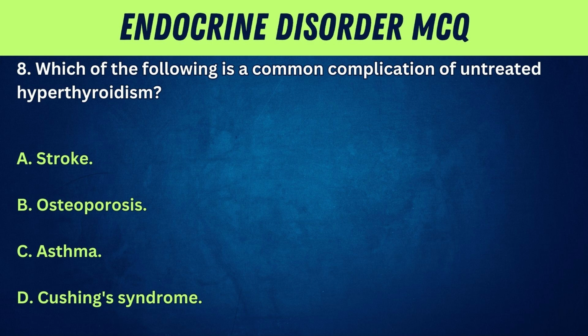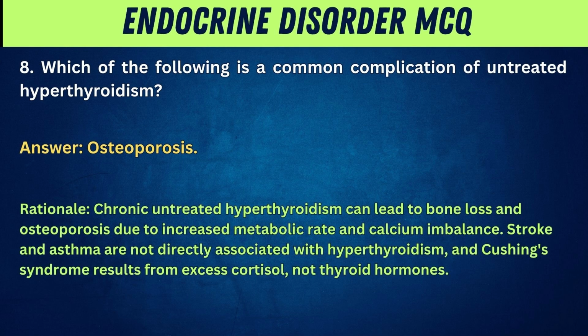8. Which of the following is a common complication of untreated hyperthyroidism? A. Stroke. B. Osteoporosis. C. Asthma. D. Cushing syndrome. Answer: Osteoporosis.